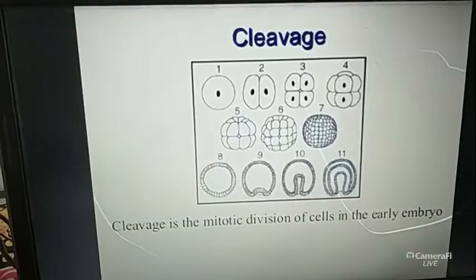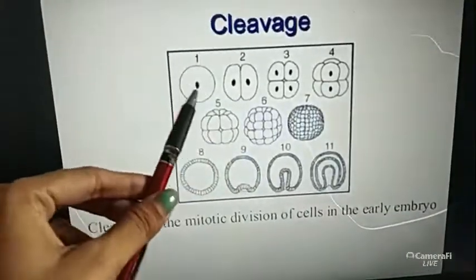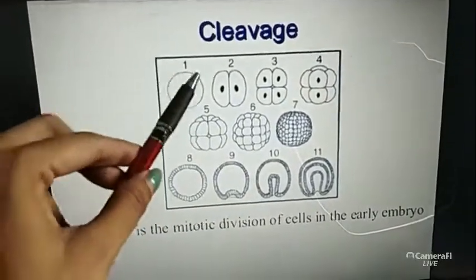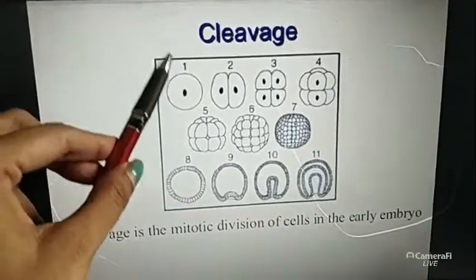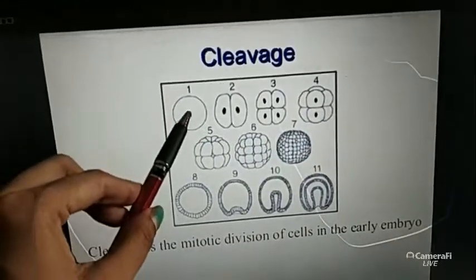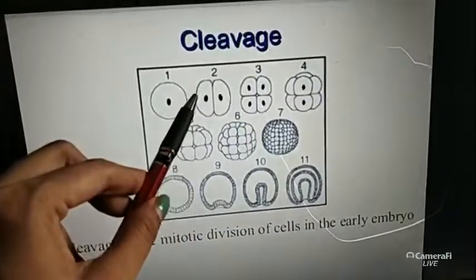So during mitotic division the cell number increases. Suppose the cell starts from 1. Suppose in this round circle only one cell is present. Then after mitotic division, the one cell transforms into 2 cells.